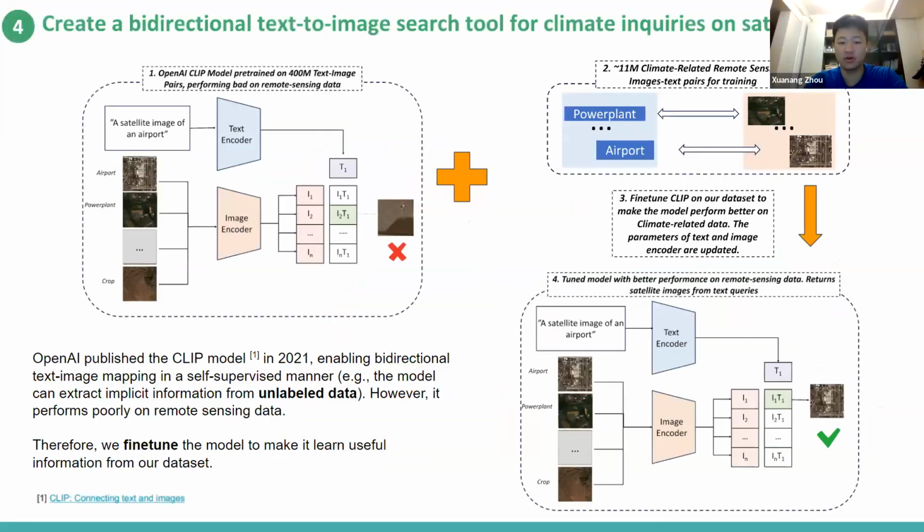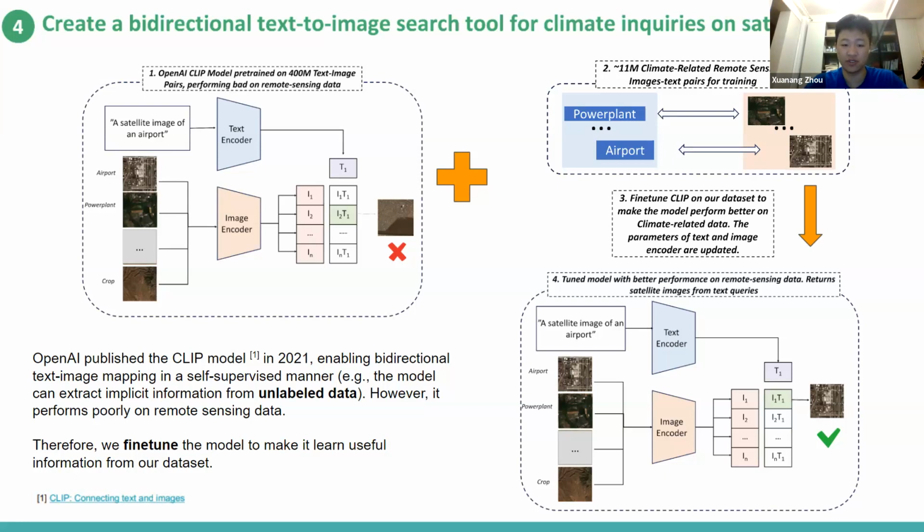The existing model we have applied is CLIP. This model was published by OpenAI in 2021, enabling bidirectional text-to-image mappings. However, one big shortcoming of the CLIP model is that it performs really badly on climate-related remote sensing images. Therefore, our project focused on fine-tuning the CLIP model.